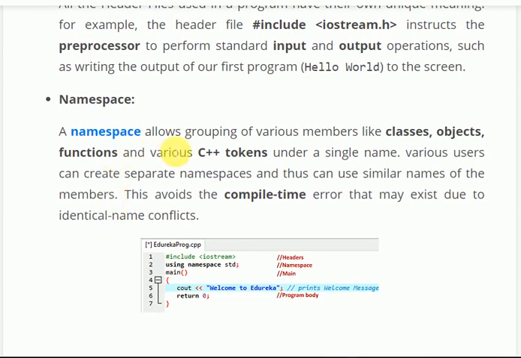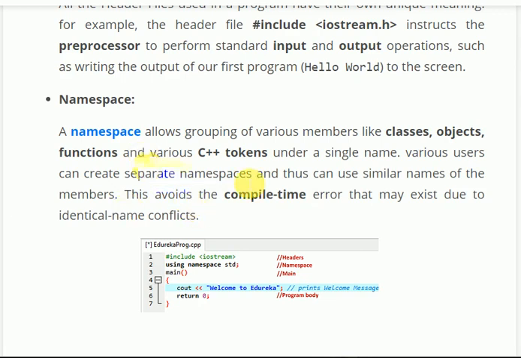Now namespace. A namespace allows grouping of various members like classes, objects, functions, and various C++ tokens under a single name, like using namespace std. So this std consists of cout, cin, string, and many more.